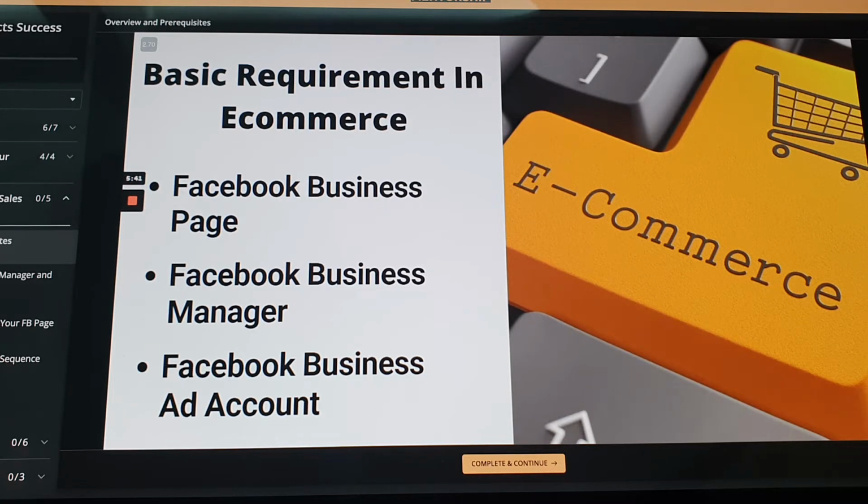Basic yung Facebook business page, which I will teach you how to create later. Not just paano mag-create, but paano i-prepare and how you optimize your page na maging ready siya for campaign. I will also teach you how to create your Facebook business manager. I will teach you yung updated talaga how to create it, the 2021 version. Marami kasing nagtatanong how to create business manager, so I will teach you that.